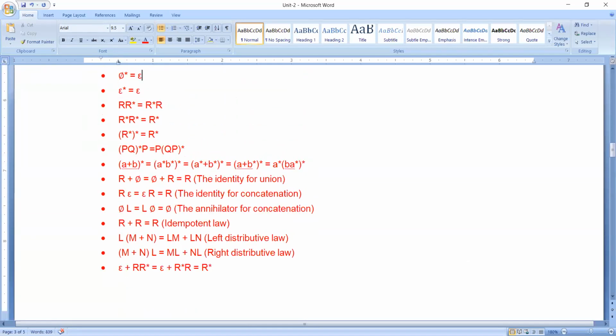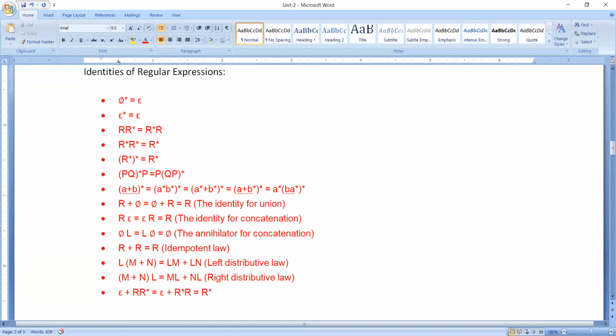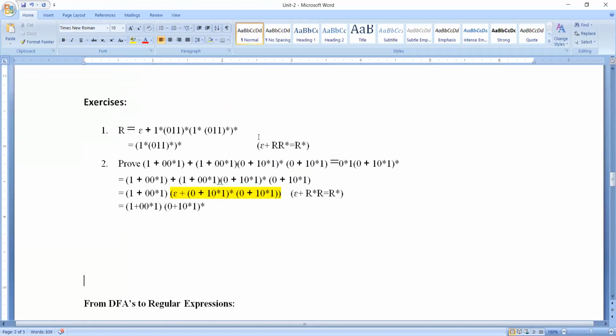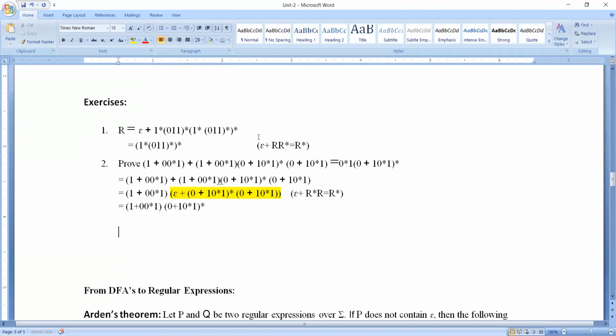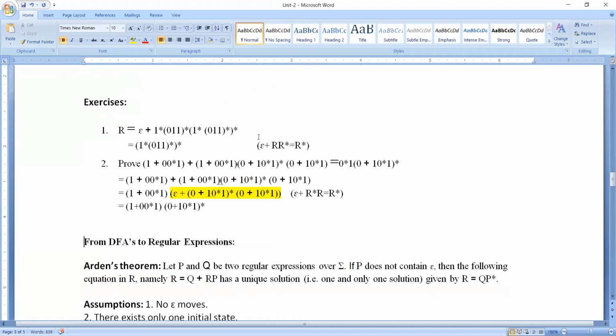Okay, so from this you need to understand that these are the formulas which we are going to use regularly, something like epsilon into r, this one, and this is the next formula. Sometimes we are going to do the multiplication also, and sometimes we will get epsilon closure also. These are the formulas which we are going to use. So with this we have finished the part on identity rules.